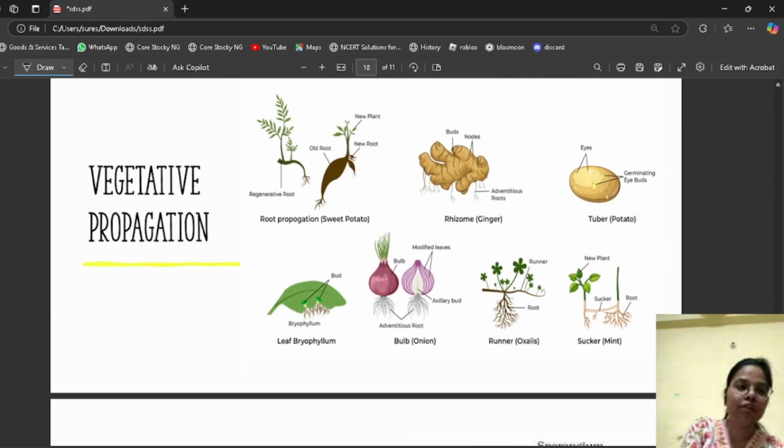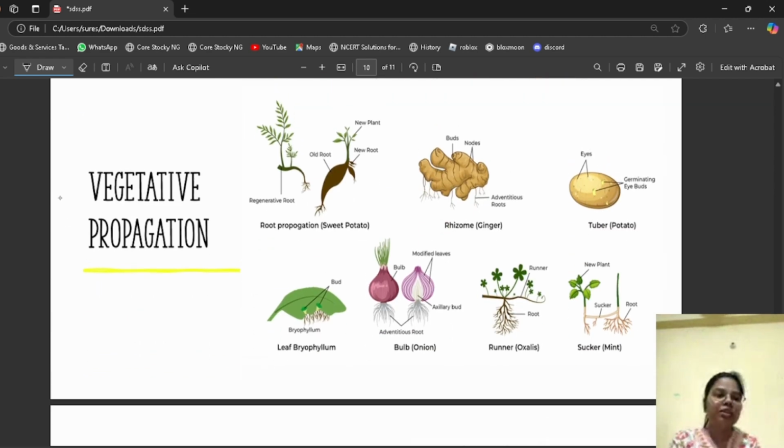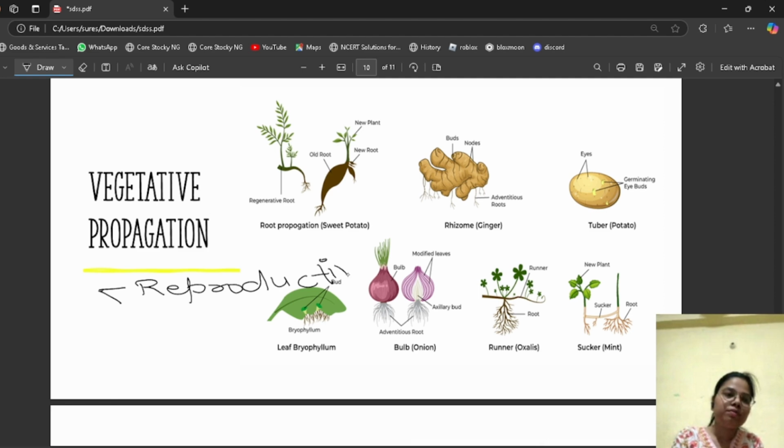Next, we have vegetative propagation. Plants have two types of parts: reproductive and vegetative. Reproductive parts are like the seed and flower.